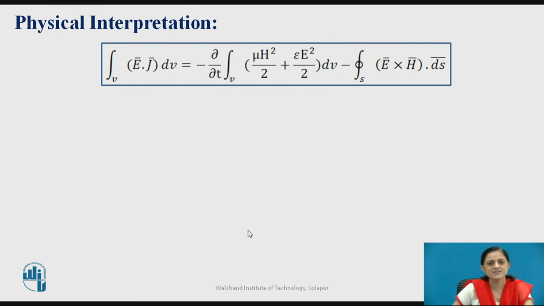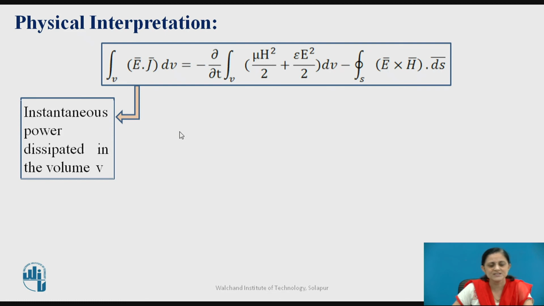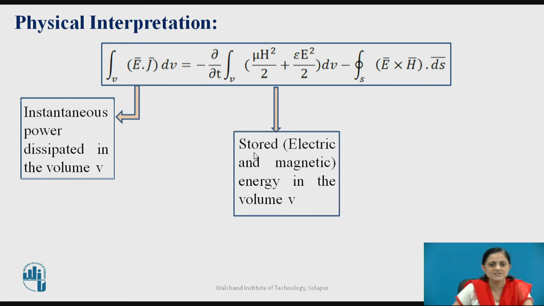So what is the physical significance of these terms? The first term denotes the instantaneous power which is dissipated in the given volume V, and the second term is nothing but the stored energy in the volume V, which has the electric as well as the magnetic field energy.